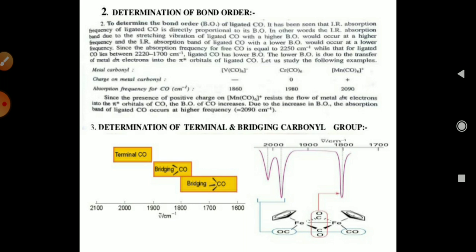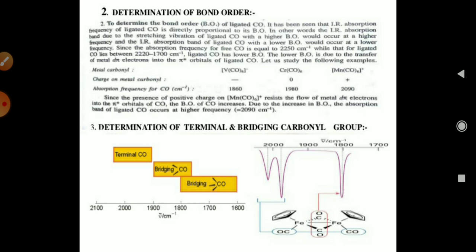Okay, so this is the metal carbonyl. Here is an example of metal carbonyls, where the charge on the metal carbonyl is negative, zero and positive. If we see the absorption frequencies for these complexes, we get values like this. Since the positive charge is present on [Mn(CO)6]⁺, there is less flow of electrons from the metal d pi electrons into the pi antibonding orbital, and the bond order of CO increases. Due to the increase in bond order, the absorption band of the CO ligand occurs at a higher frequency.